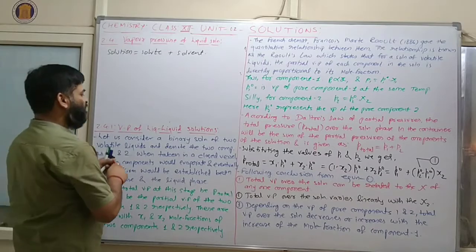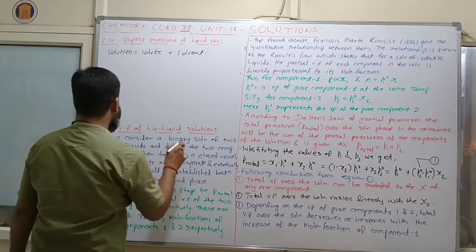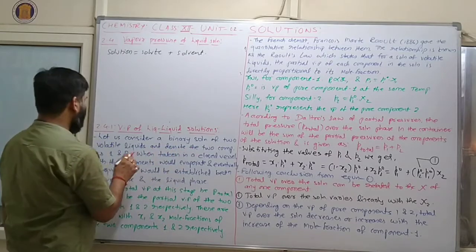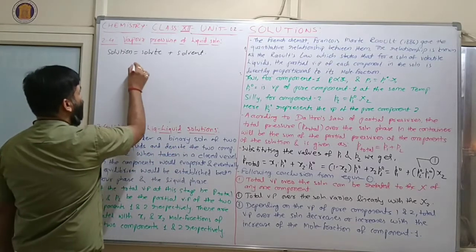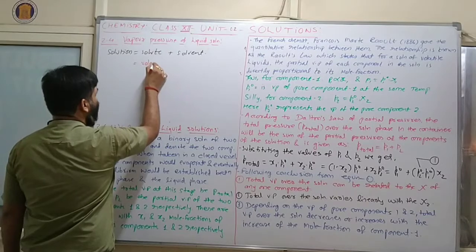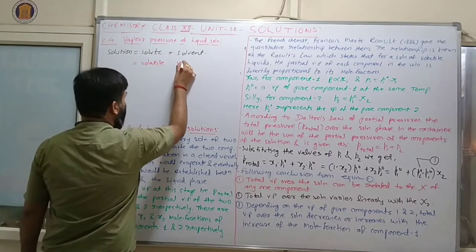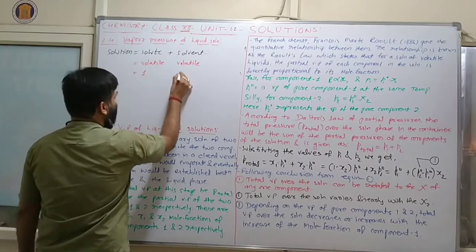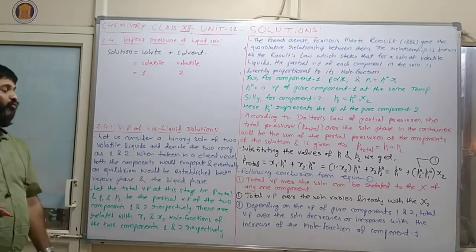So now let us consider a binary solution of two volatile liquids and denote the two components as 1 and 2. This one is volatile and this one is volatile, represented with the help of 1 as well as 2.